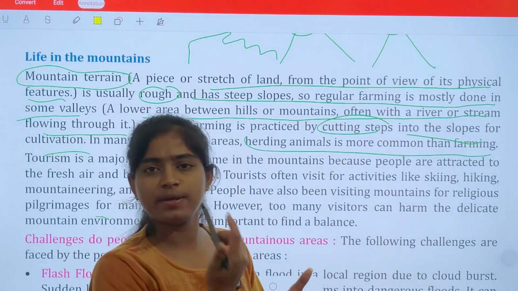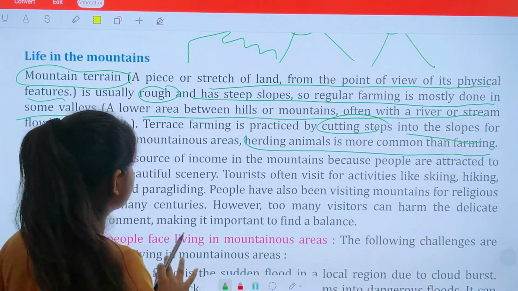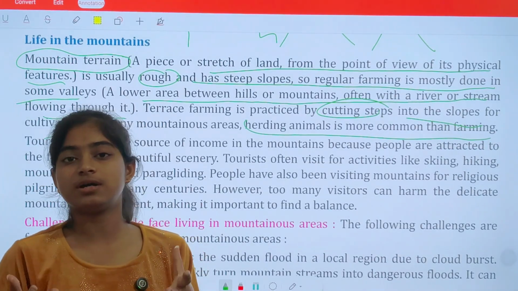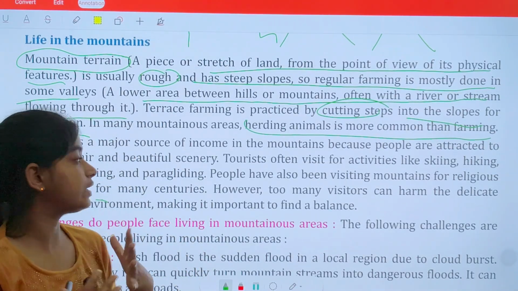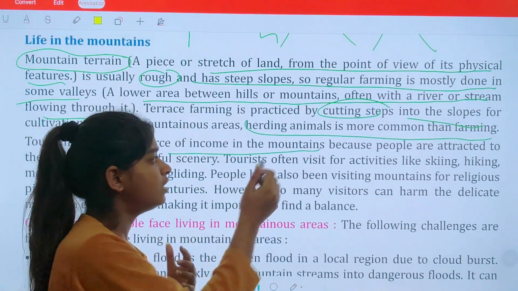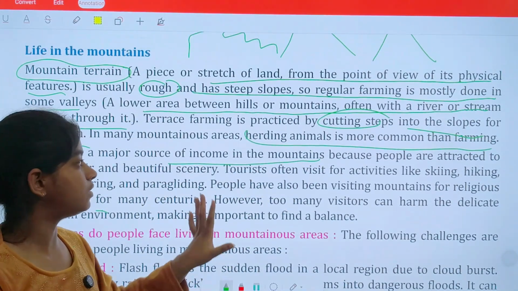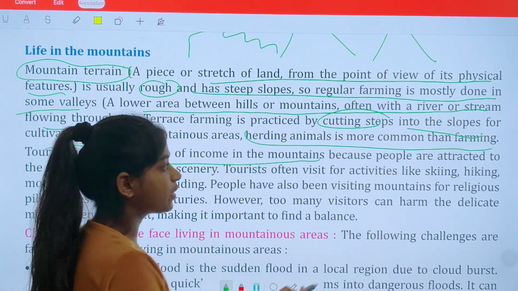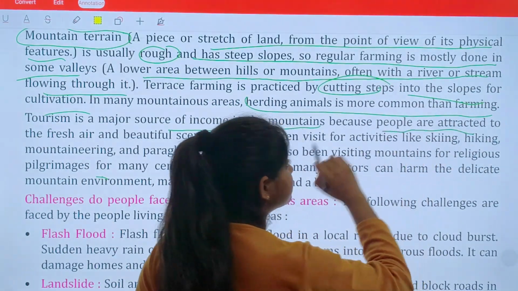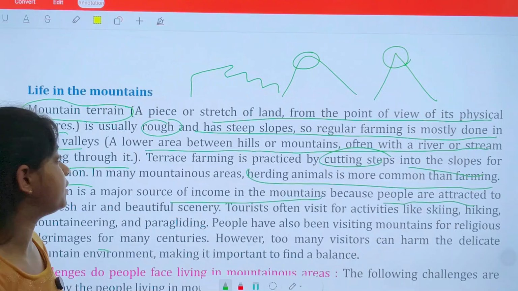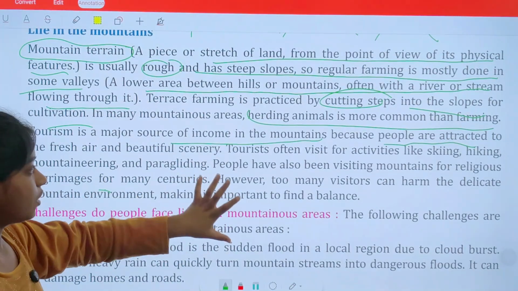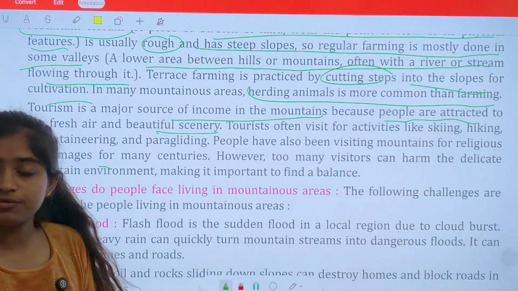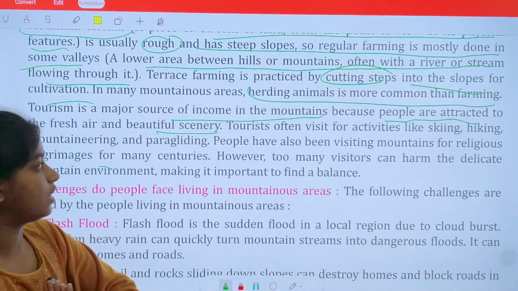It is having so many advantages, like preventing soil erosion and all. Okay, and apart from this, mountains are having a great tourism value, often visited for income. So mountains have also become a major source of income because many tourists like to visit here. People are really attracted towards this beautiful nature and atmosphere. It has beautiful scenery and waterfalls, so many tourists love to come here.